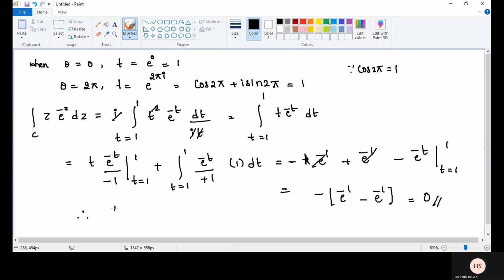Therefore, Cauchy's theorem is verified.